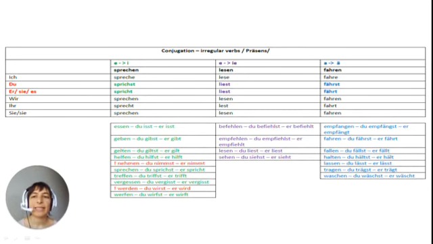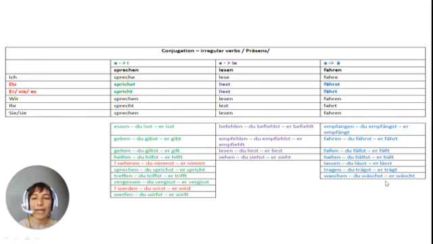What happens is that e changes to i, like for example sprechen, and this happens in the du form and er, sie, es form only. Du sprichst, er, sie, es spricht. Otherwise, it's the same as for the regular verbs. Ich spreche, but du sprichst, er, sie, es spricht, and plural forms are regular, just like with the regular verbs.